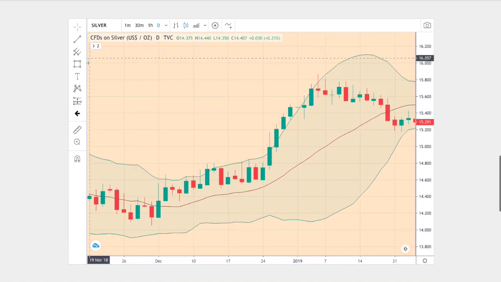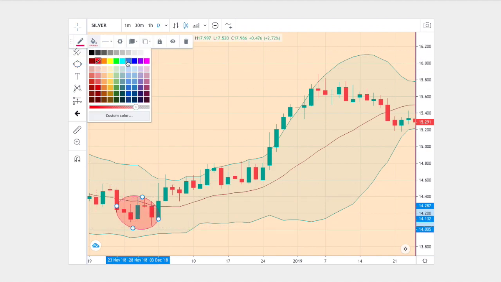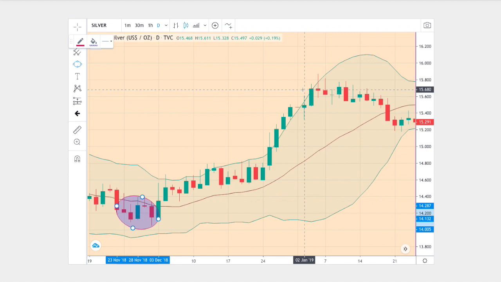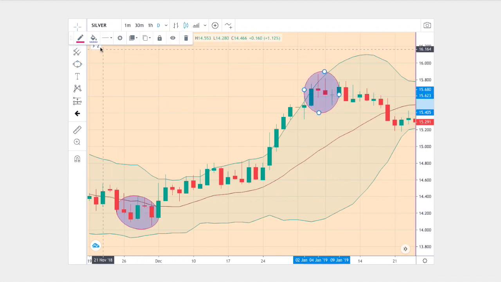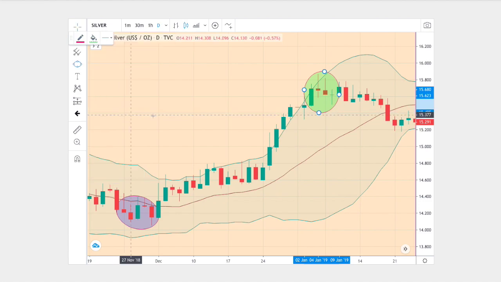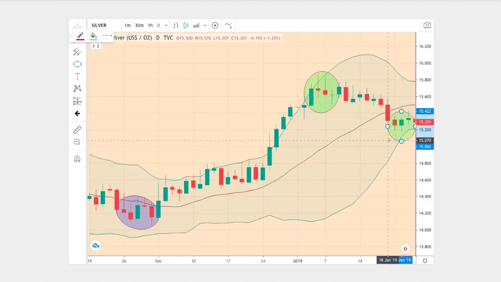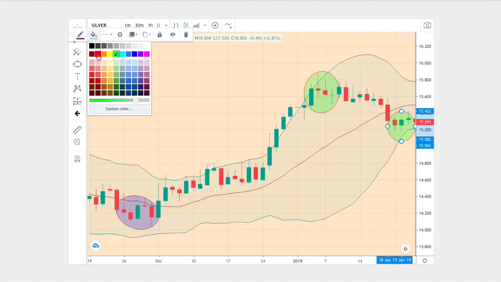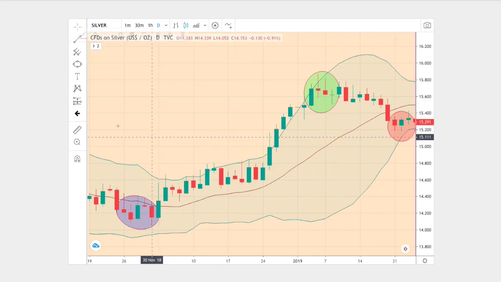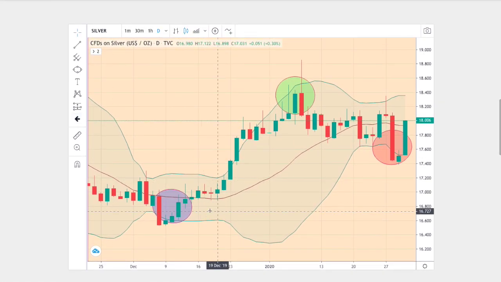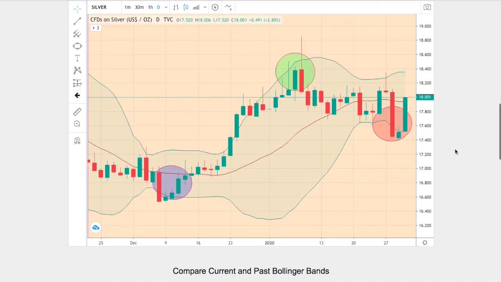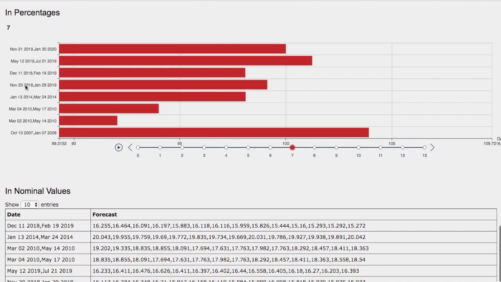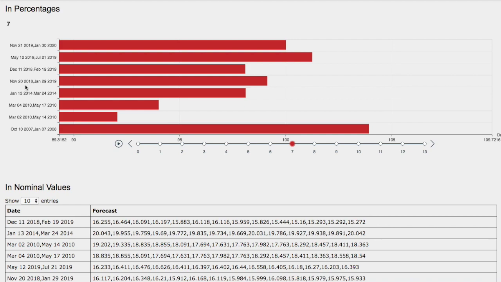In the trend in question, we see it take a slight dip below the middle Bollinger Band right there. Next we see a reversal, touching the upper Bollinger Band. Afterwards, we see it touch the bottom Bollinger Band right at the end. So we have those points there. We have 1, 2, 3 points, and we also have 1, 2, 3 points. So there's reason to believe that if the trends and patterns are the same, the outcome and forecast should be fairly the same. The model that we just examined was November 20th, 2018 to January 29th, 2019.